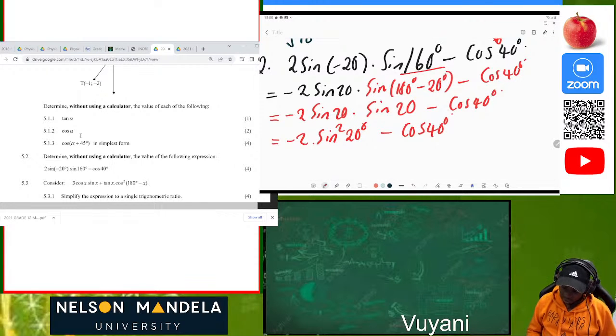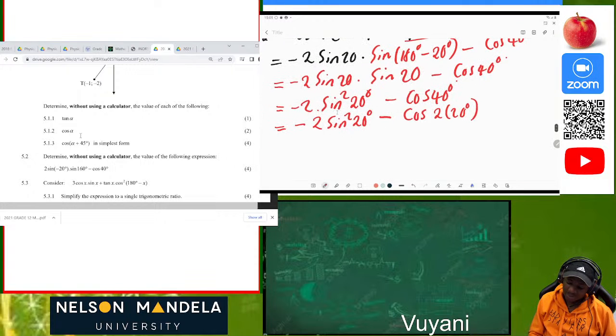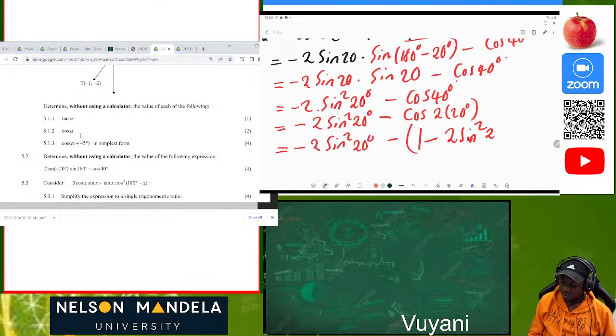Now what do we see about this 40? We have what we call a double angle, which is cos of 2 times 20 degrees. Your mind must be able to work fast, in the sense that it can think and tackle the content you have been studying all along the way. Since we are dealing with sine, we can write this double angle in terms of sine: cos of 40 degrees is 1 minus 2 sine squared of 20 degrees.